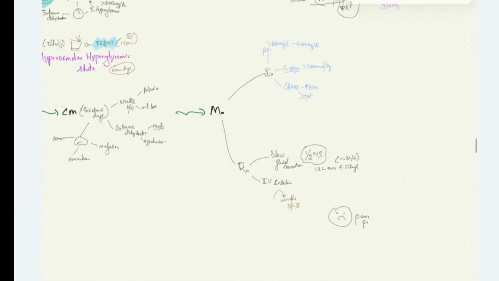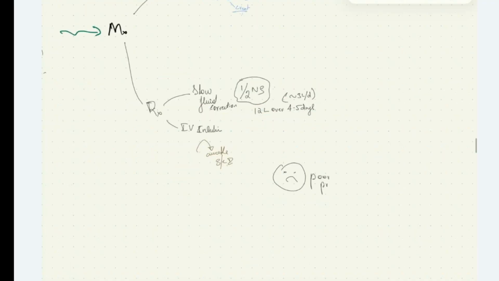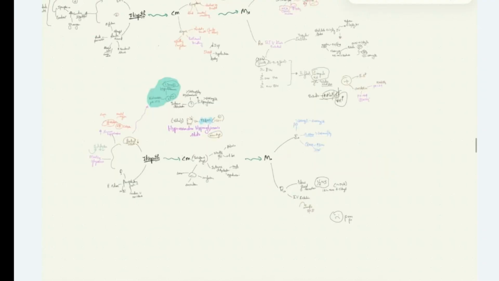Give slow fluid correction, that is half normal saline. 12 liters is given over 4 to 5 days, that is around 3 liters per day. The fluid correction should be extremely slow. We'll also give IV insulin to these patients, and after the patient is awake, we can switch over to subcutaneous insulin. Please note, this condition is associated with poor prognosis and 50% mortality. This is all about hyperosmolar hyperglycemic state.